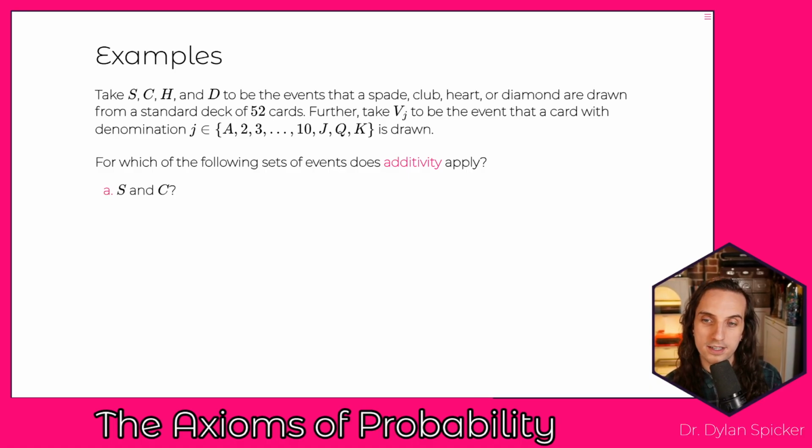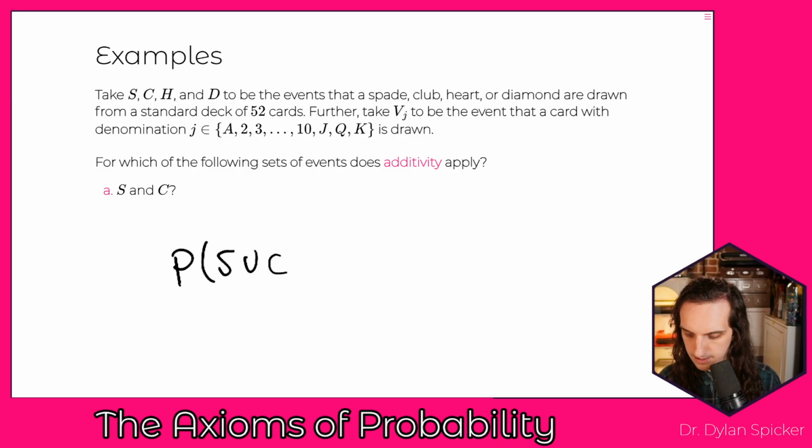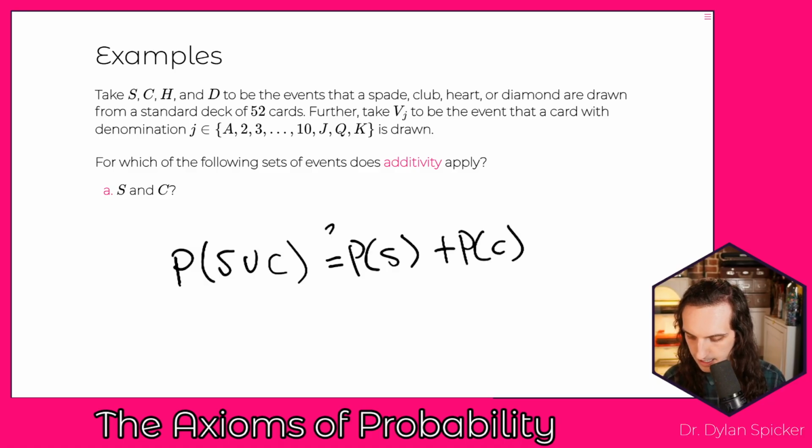And so we want the events S and C here. And so we want to know, can we write, using the principle of additivity, the probability of S union C is equal to the probability of S plus the probability of C. Does this actually hold, right? And the way that we know it holds is if S and C are mutually exclusive, or in other words, their intersection is equal to the empty set.